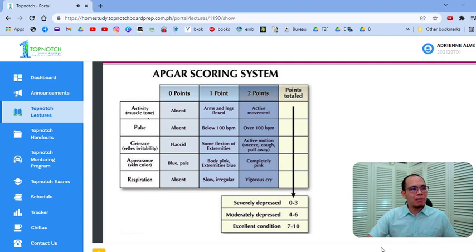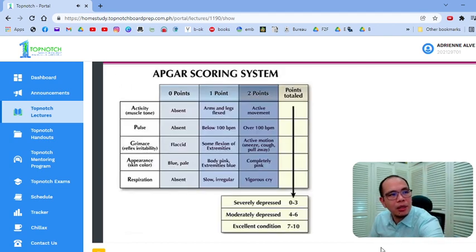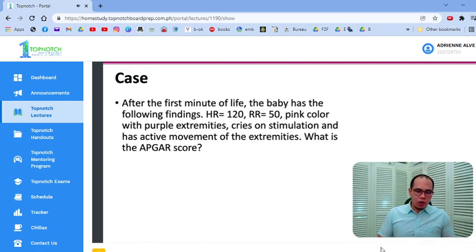Okay, so the number to remember sa heart rate is 100. Tapos all of the rest are descriptive. So let's go back to this patient. Heart rate is 120, that is 2. Again, remember the score is 0, 1, 2. So heart rate of more than 100 is 2.